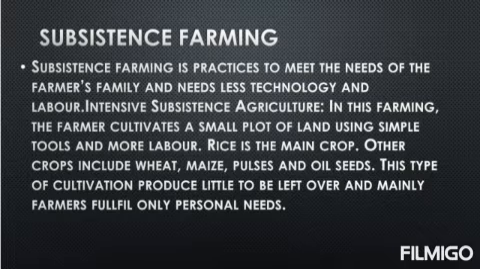Subsistence farming is the first type of farming. So dear children, please take your textbook. Subsistence farming is a practice to meet the needs of the farmer's family and needs less technology and labor. Subsistence farming can be further divided into two main types. They are intensive subsistence and primitive subsistence farming.